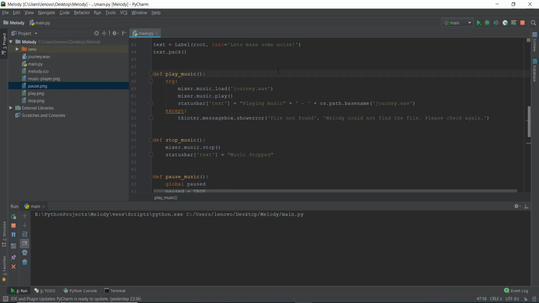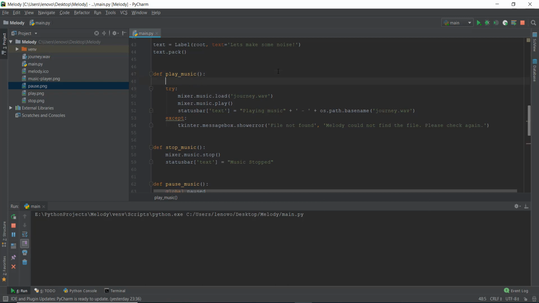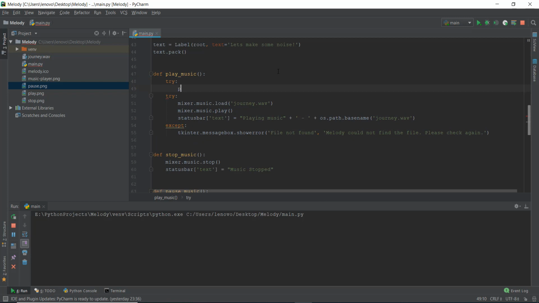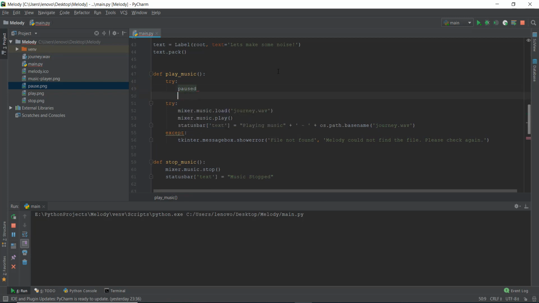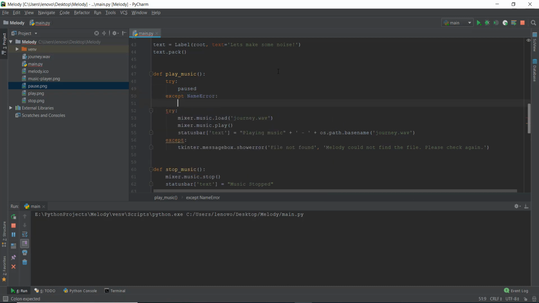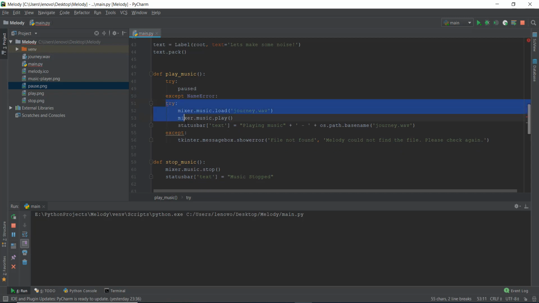So what we are going to do, I'm just going to write down some code, and then I'm going to tell you what this code means. And while I'm writing down the code, try to decode yourself what's happening behind the scenes. Maybe some of you will not be able to understand, and some of you will figure it out. It's not that difficult. So what I've done is create a try, and inside this I'm going to write paused, and then I'm going to write except NameError, and inside this NameError, I'm just going to try and put all of this stuff.